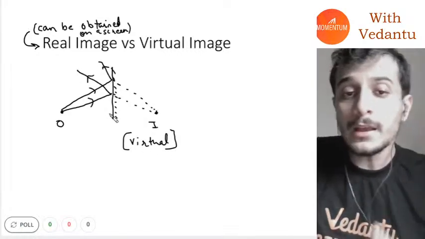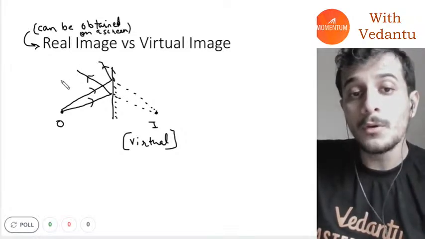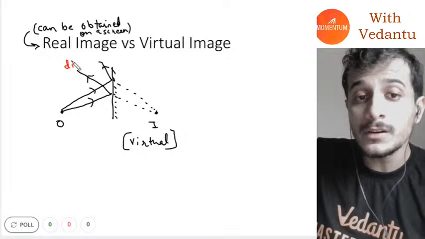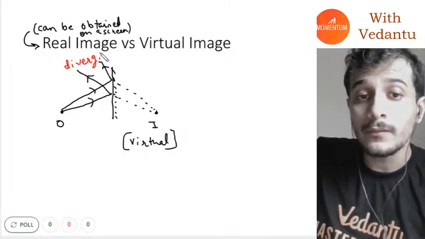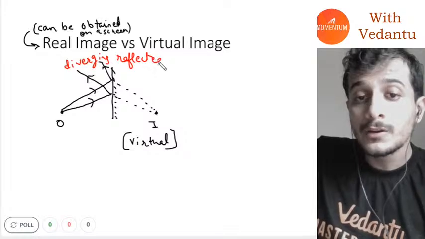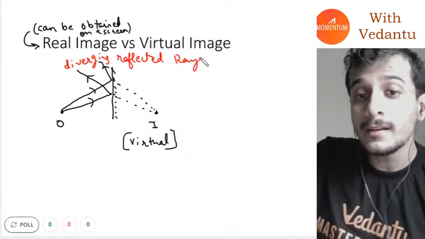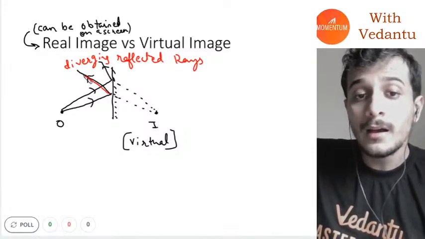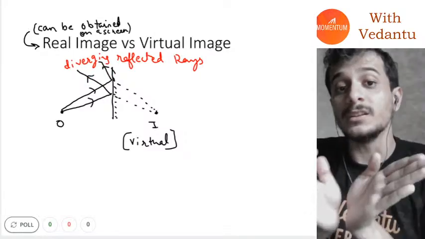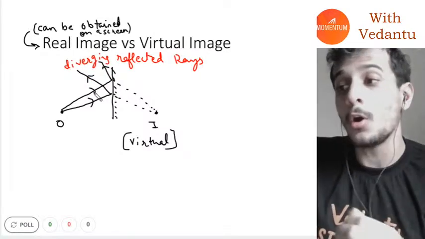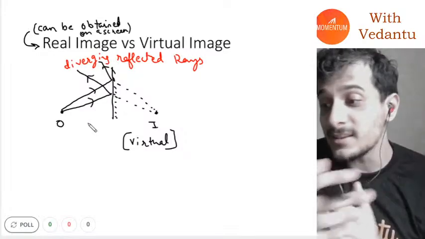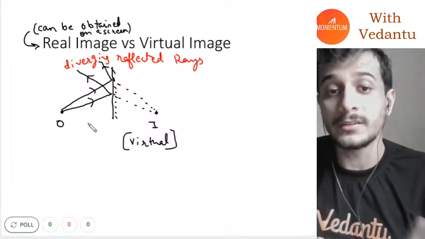A virtual image, guys, generally forms when I have two diverging reflected rays. Do you see that the reflected rays here, this and this, are the diverging rays? They are moving away from each other. So in that case, the image that is formed is going to be virtual. This is going to form behind the mirror, guys, and you cannot obtain it on a screen.